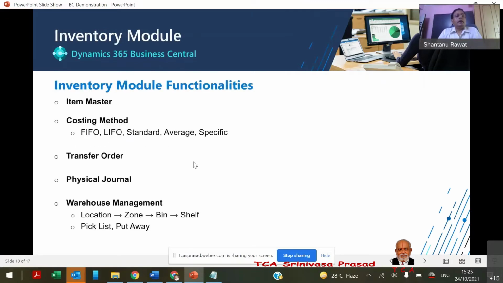And the inventory module, which affects the sales and purchase and production, all the three modules.